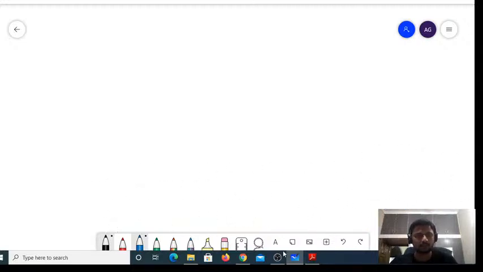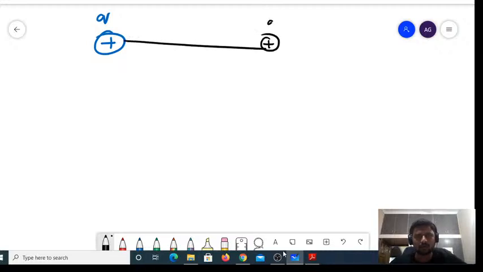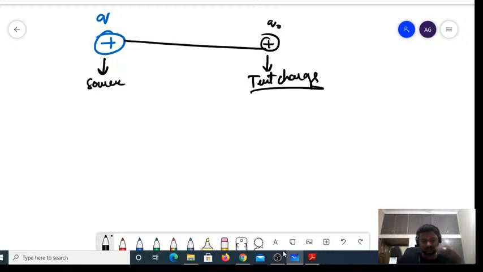Say you have a positive charge Q, and I have placed a small test charge, an infinitesimally small test charge. We call this one a source charge, and this one a test charge. Source charge and test charge.